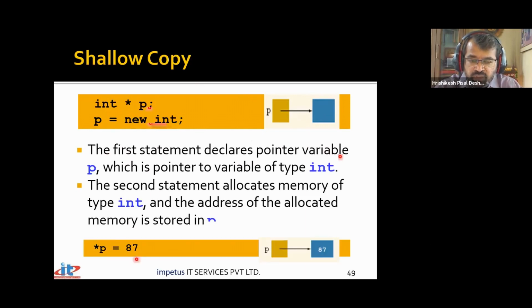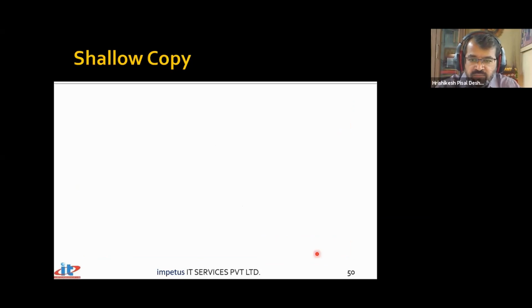Say if I say star P equal to 87. Now this is a pointer P, and when I say star P, it means the value at that address. The pointer is currently storing the address of this particular integer. So when I say star P, the value at that integer variable will get changed. The moment I say star P equal to 87, this P is a pointer pointing to this particular variable, so star P means the value at that location. Earlier there may have been some garbage value. Now what has been stored at that location is the value 87. Simple and straightforward. We have discussed this earlier.